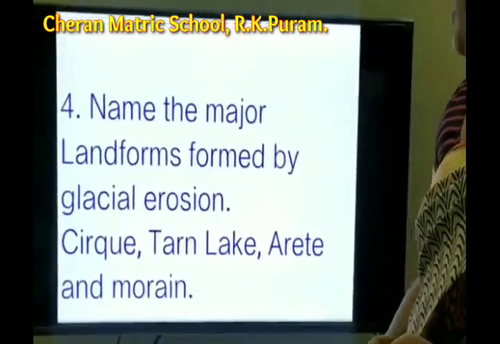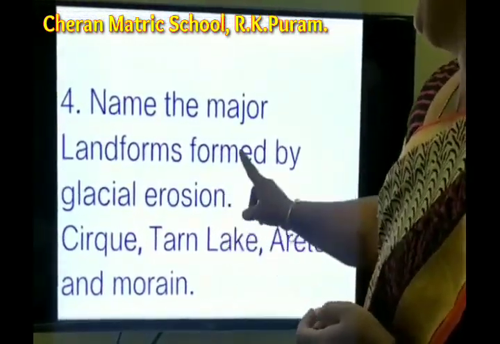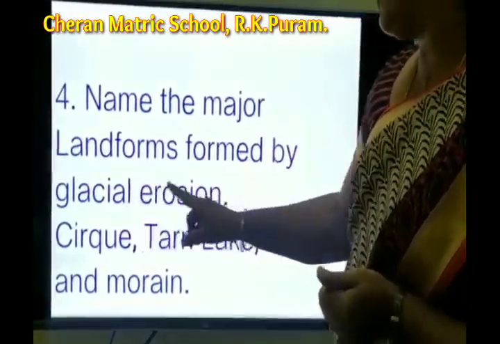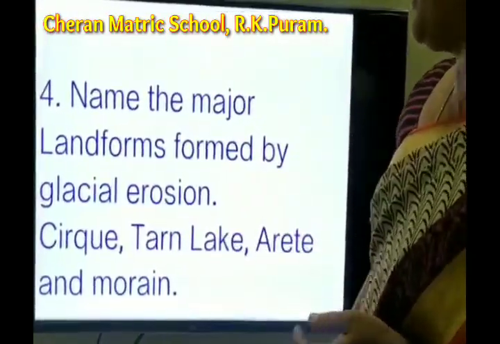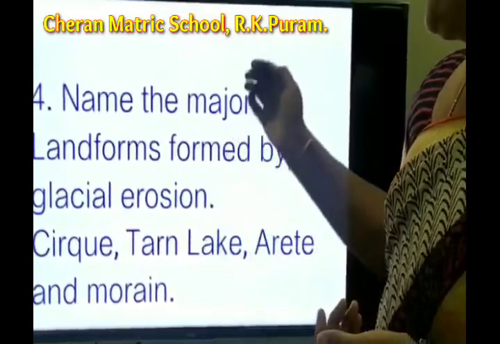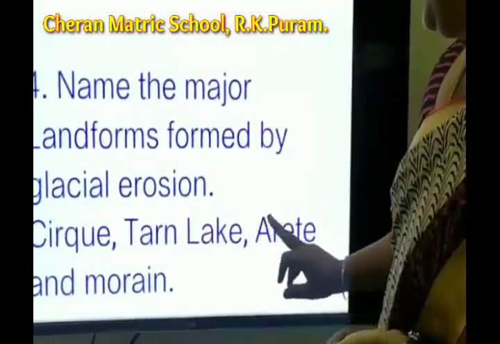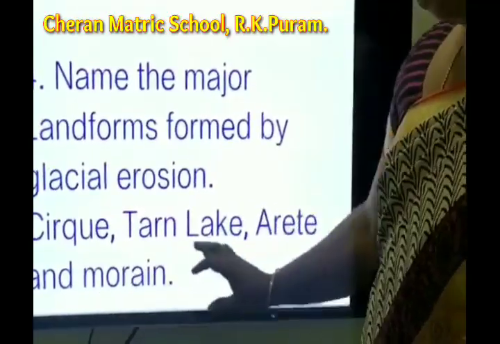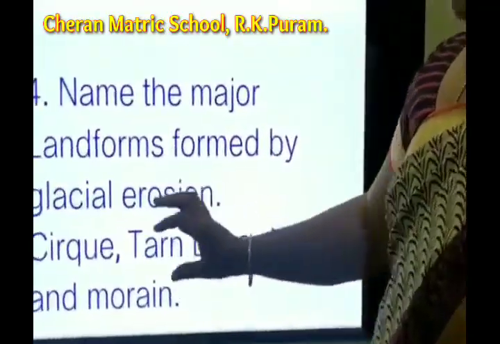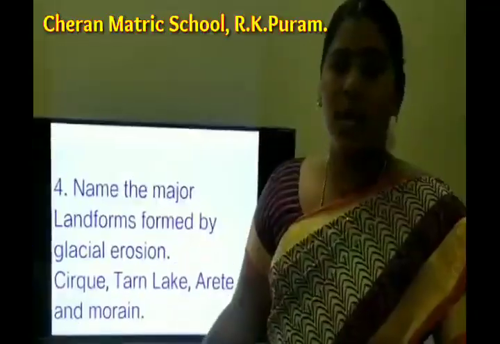And then the fourth question, name the major landforms formed by the glacial erosion. The landforms that are formed through glacial erosion are the cirque, tarn lake, arete and moraine. These are the landforms that are created by the glacial erosion.